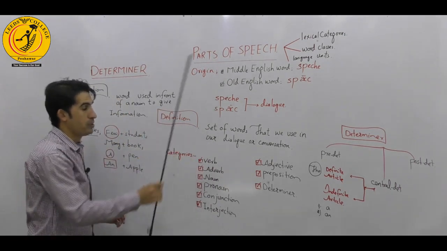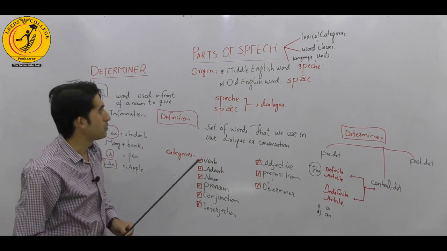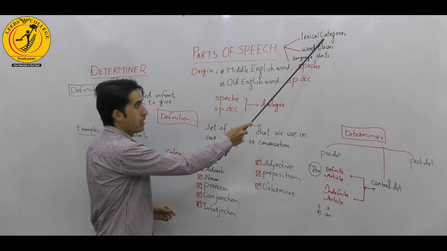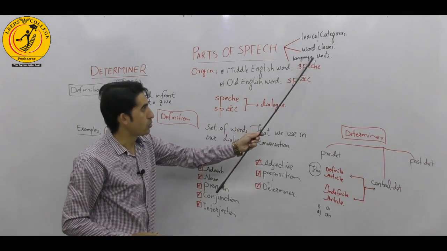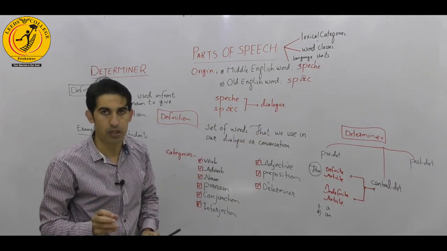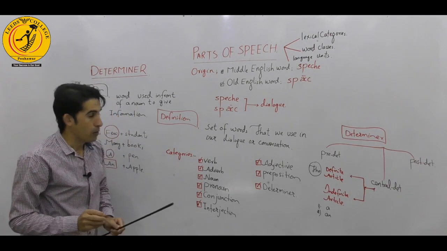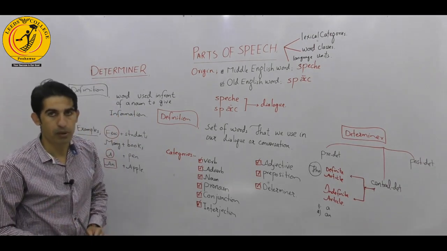For the given phrase, parts of speech, we have other names. Parts of speech is also called lexical categories. It is also called word classes. It is also called language units. So we have three alternative names for the parts of speech. Now, my next point: what is the historical origin of the parts of speech?